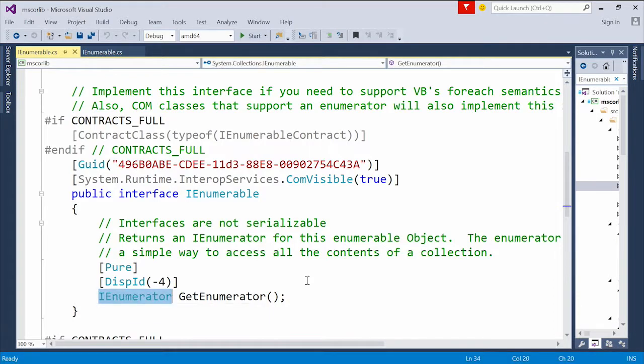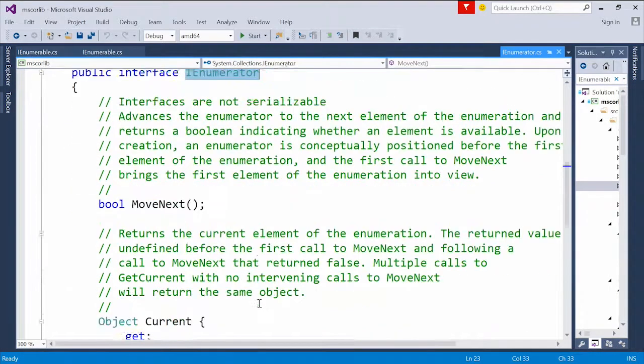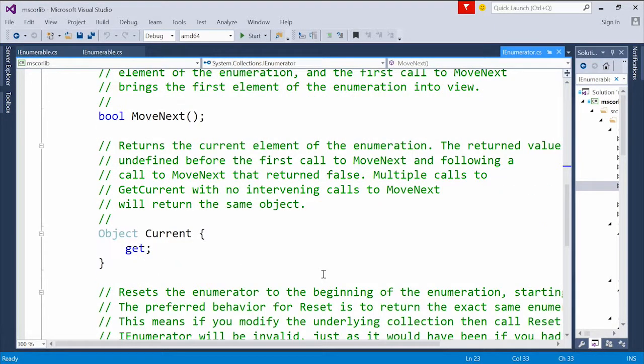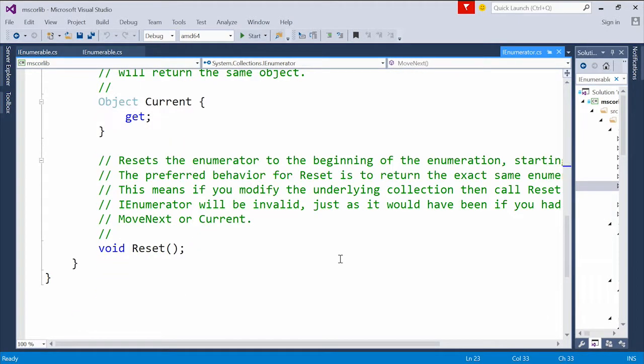So if we look at that interface, IEnumerator has three methods. MoveNext to go to the next item in a sequence. It has a property called Current that returns the current item in the sequence. And it has a Reset method to go back to the beginning of the sequence. So Bill, I noticed the methods on the IEnumerator were pretty straightforward to implement.